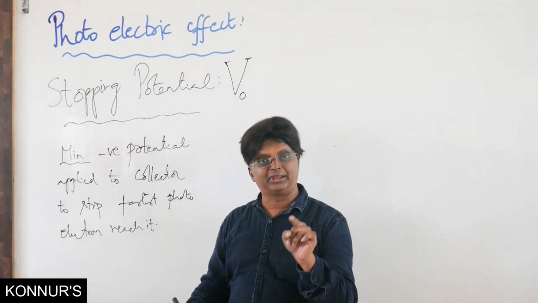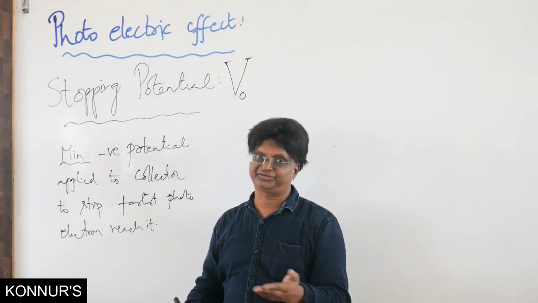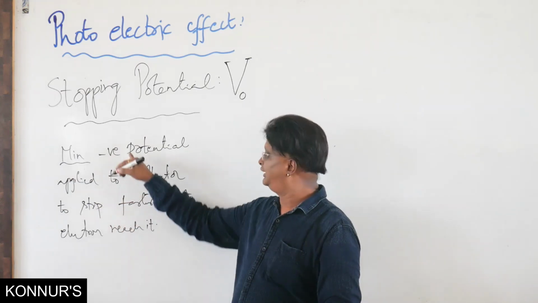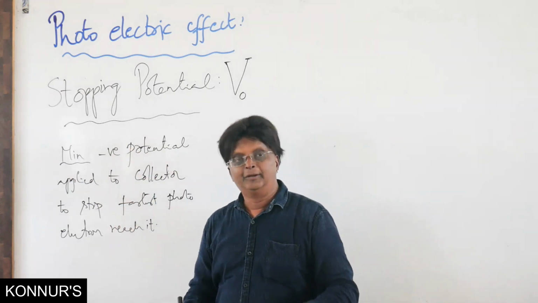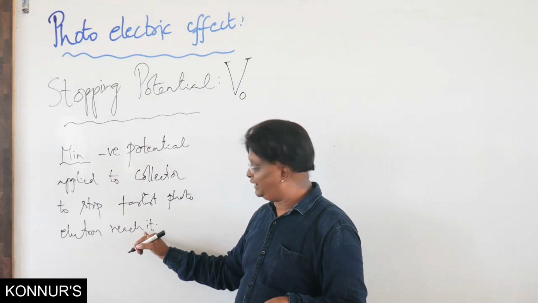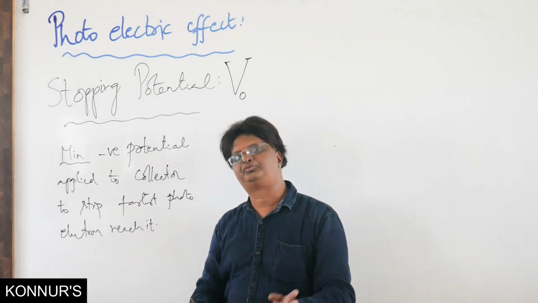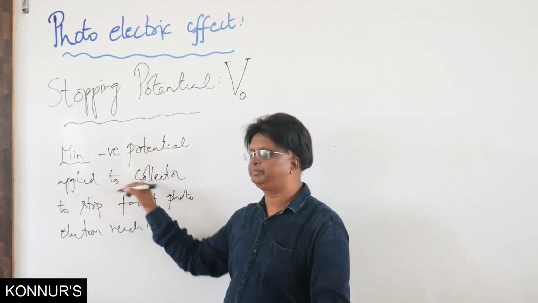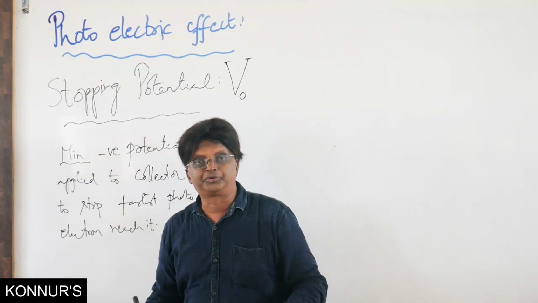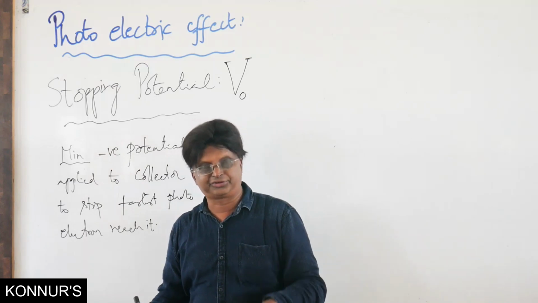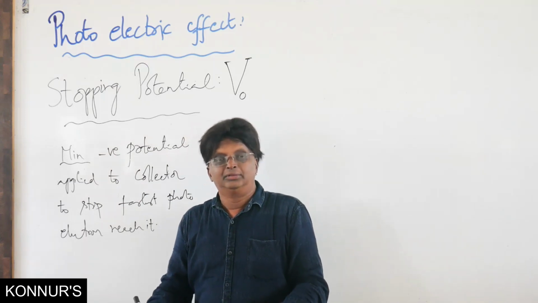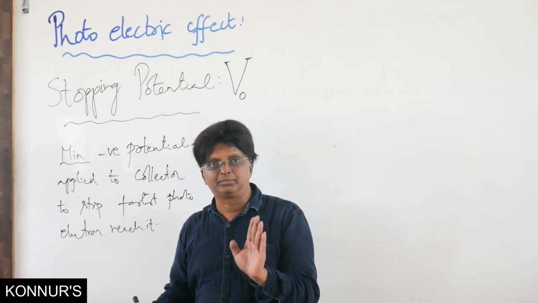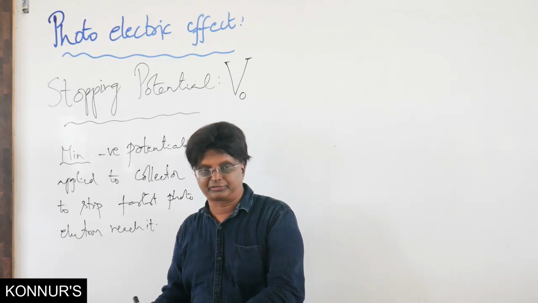To stop that fastest electron, the one with maximum kinetic energy, from reaching the collector, the negative potential is given. When electrons stop reaching the collector, the photocurrent becomes 0. Therefore, I can also say it is the minimum negative potential applied to the collector to make the photocurrent 0 in the circuit. Now, this V0, the stopping potential, is a measure of the maximum kinetic energy of photoelectrons.